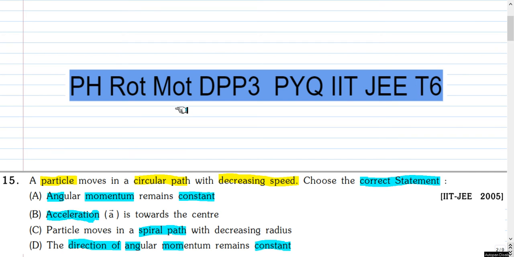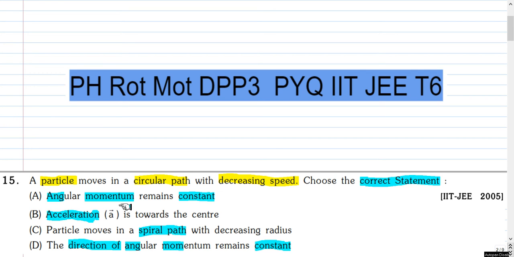In this video, I will discuss some rotational motion problems from previous question papers of IIT JEE. This is the first question. A particle moves in a circular path with decreasing speed. Choose the correct statement.